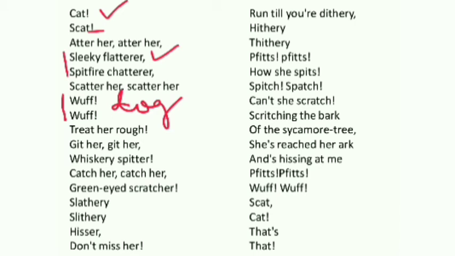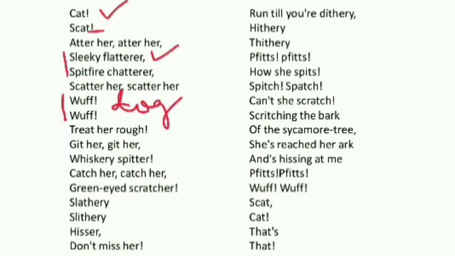If possible, kill her, but treat her rough. Get her. Over the word, it must be get her. But to produce the rhyming effect of the poem, it is used, get her means get her. Go catch her.